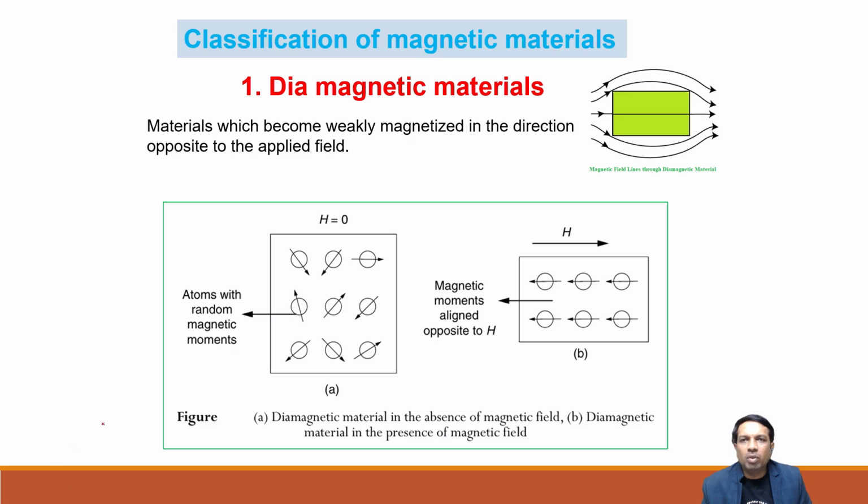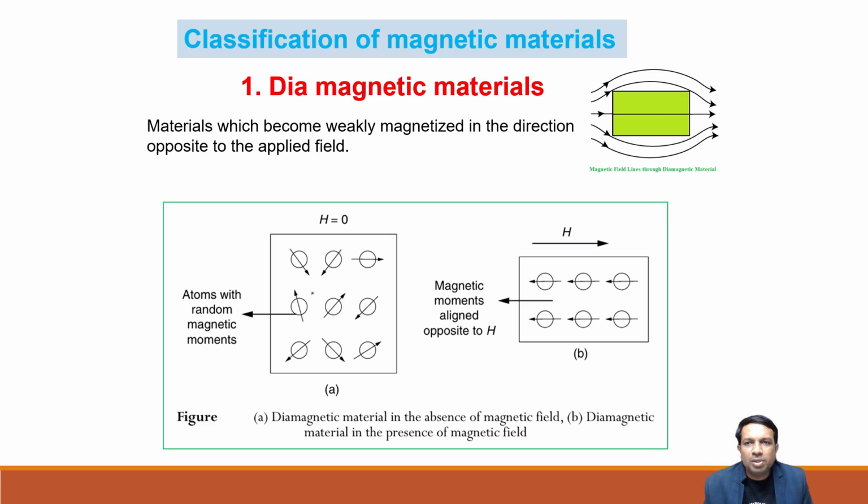Now we will see one by one. Diamagnetic materials become weakly magnetized in the direction opposite to the applied field. If no field is applied, there is no magnetism. Generally in diamagnetic materials, all electrons are paired, and in those materials diamagnetism exists. In the universe, every material is a diamagnet, but due to special properties, para, ferro and antiferro properties will dominate. So as a default, all materials are diamagnetic.